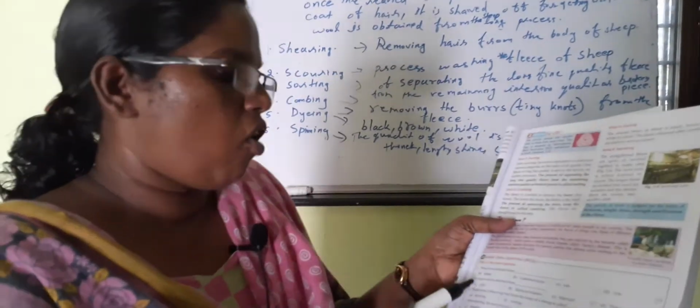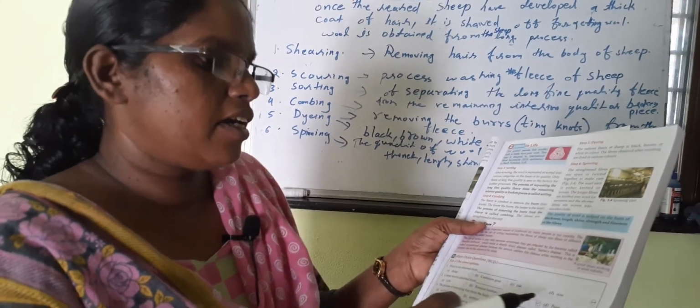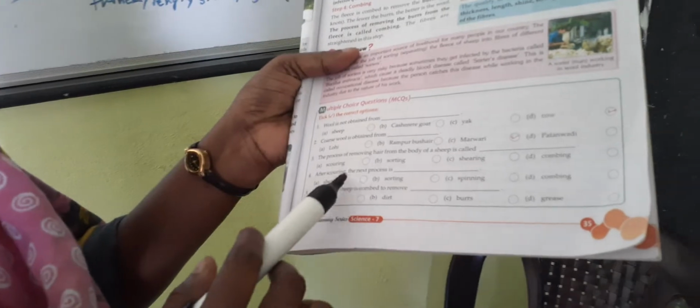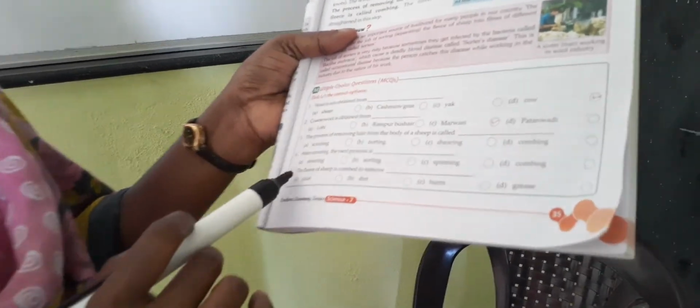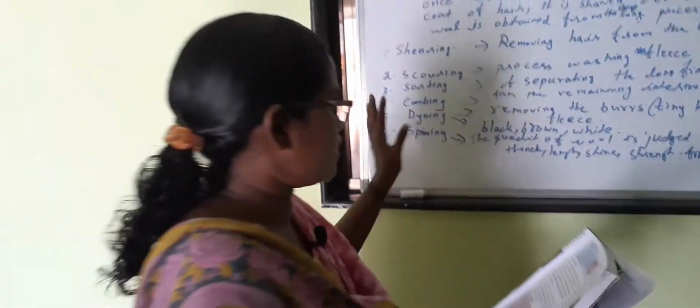Coarse wool is obtained from Lohi, Rampur, Bushire, Marwari, Patanwadi. Next one, the process of removing hair of the body of sheep is called dash. After scouring, the next process is dash. The fleece of sheep is combed to remove dash. Read and write these answers from the textbook also.